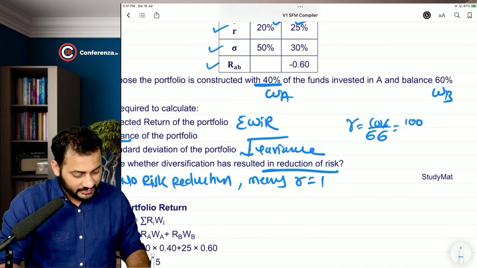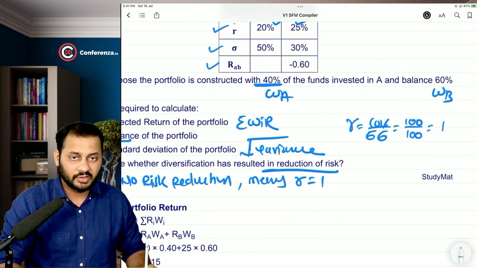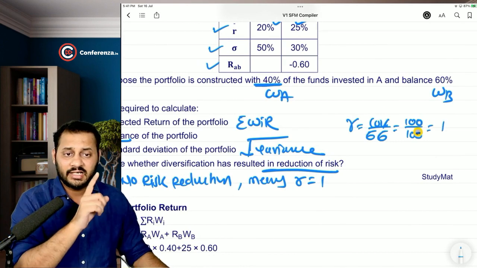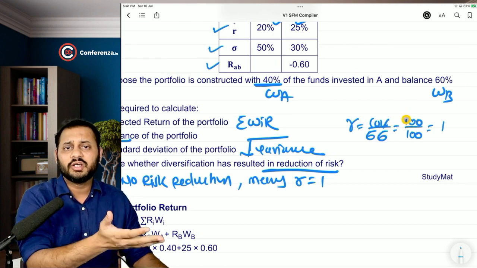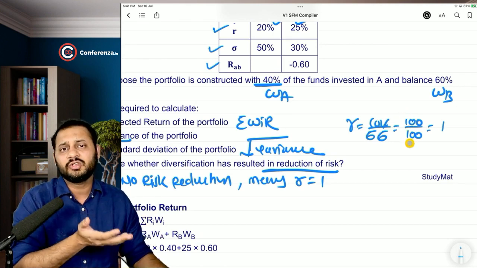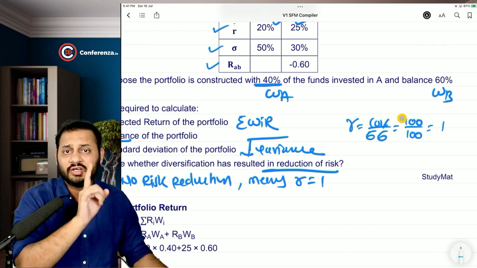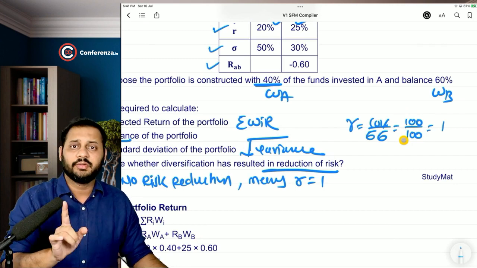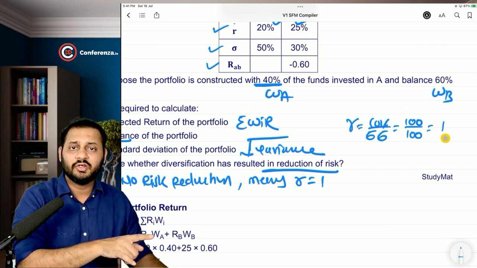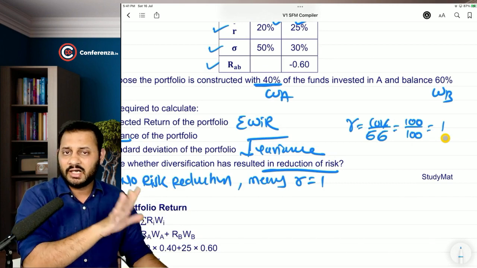When the actual risk is 100 and the risk individually is also 100, the R will come to 1. And you can clearly see that there is no risk reduction: in the numerator, covariance is also coming to 100 and the individual risk is also coming to 100. When there is a risk reduction, this figure is not the same as the denominator. It should not be. So when R is equal to 1, we can clearly say that risk reduction doesn't happen.